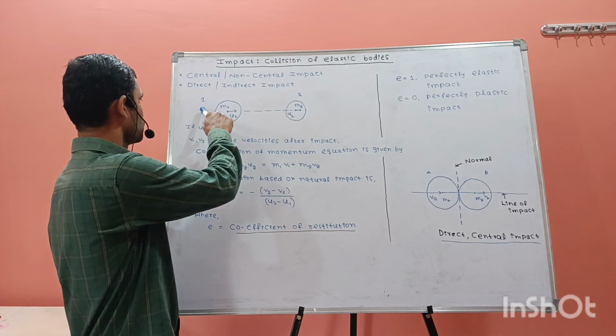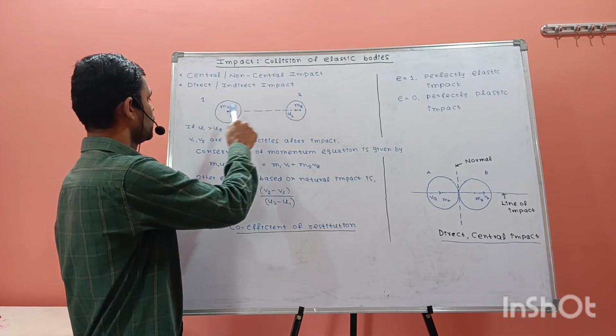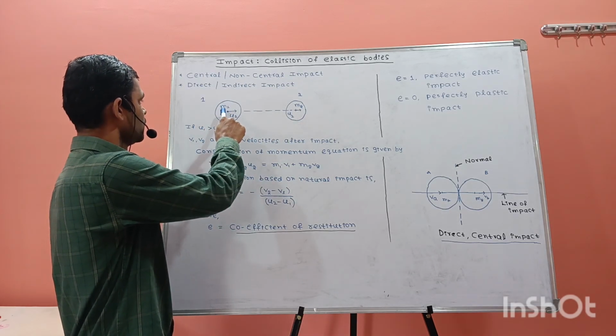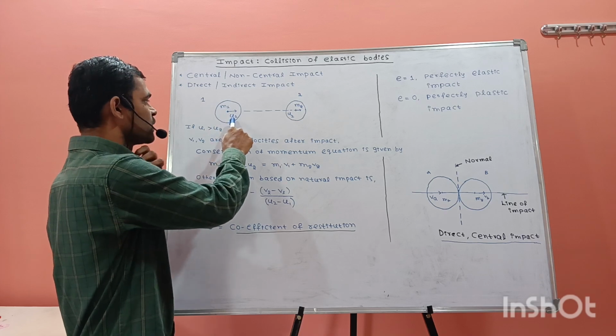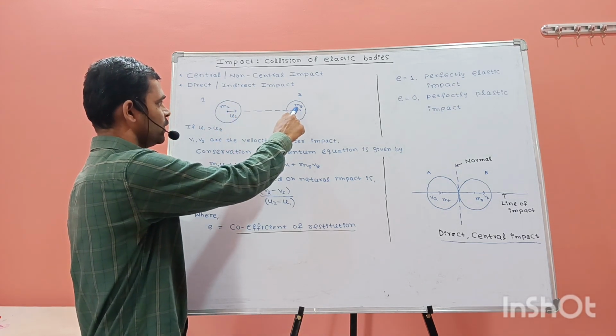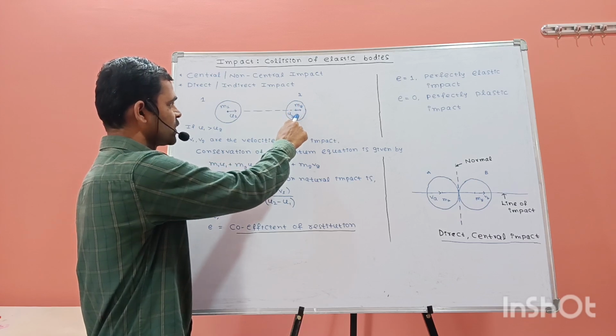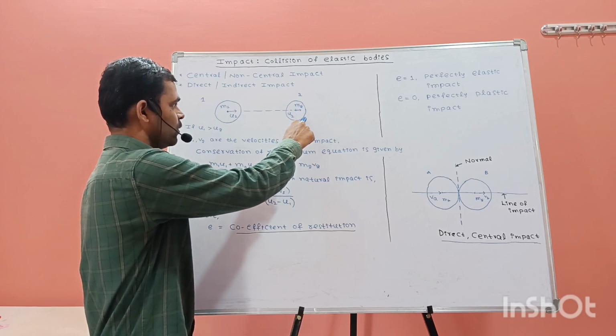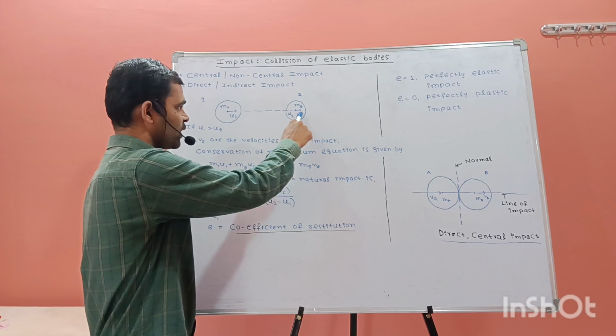So here two elastic bodies, 1 and 2. m1 is the mass, u1 is the initial velocity of mass 1, m2 is the mass, u2 is the initial velocity of elastic body 2.